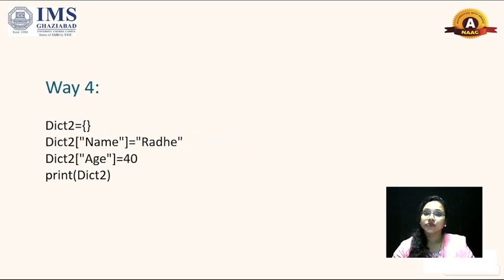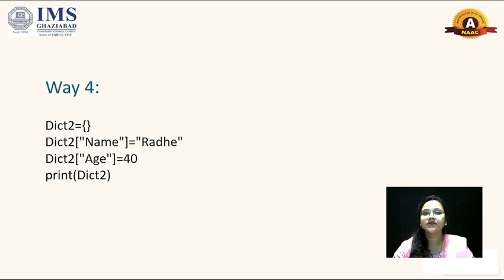Now I'm going to tell you about the last way, that is the fourth way. You can create a dictionary in this form also. Just like if you want to create an empty dictionary, then you have to write only a variable name, then equal to, and curly braces.